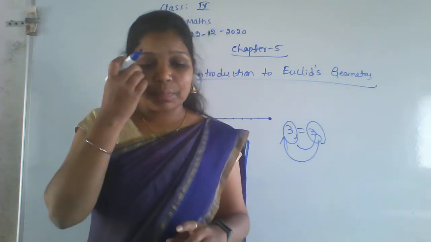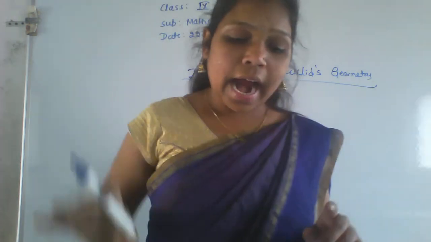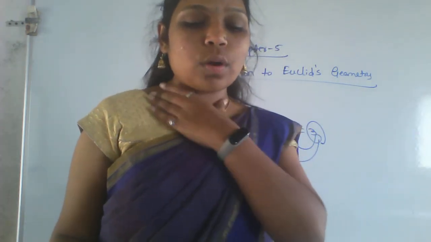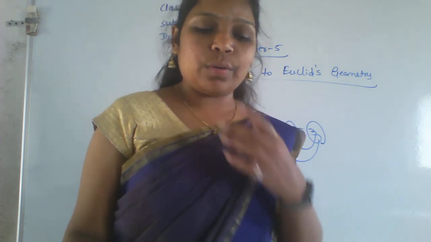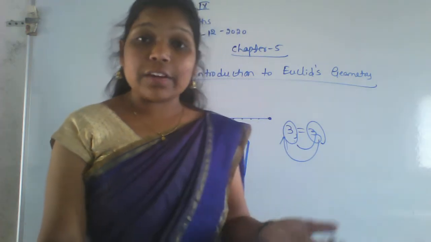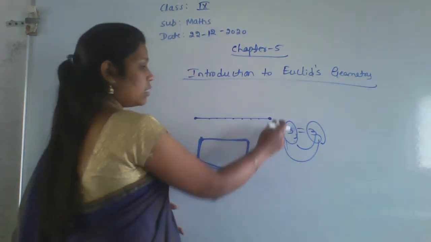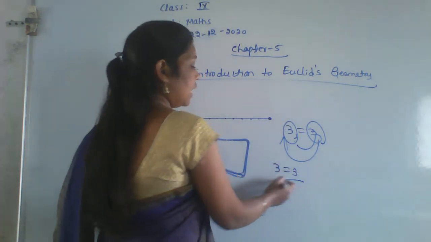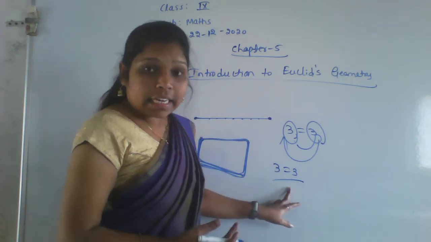Next point, if equals are added to equals, then the wholes are also equal. Adding equals to equals means this only. See here, these are the equals, already equals, right?